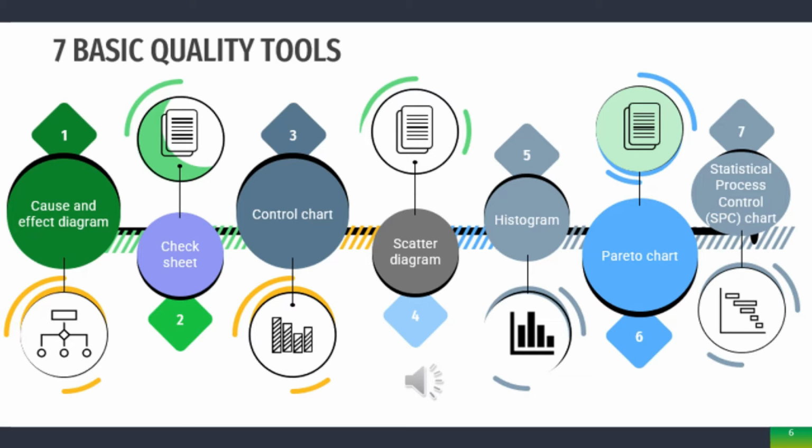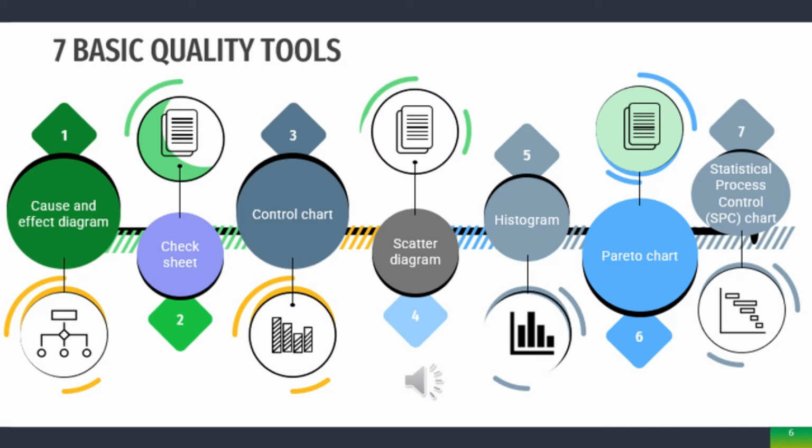Third, control chart, which is a graph used to study how a process changes over time by comparing current data to historical control limits, leading to conclusions about whether the process variation is consistent or is unpredictable. Fourth, scatter diagram, which graphs pairs of numerical data, one variable on each axis, to look for a relationship.